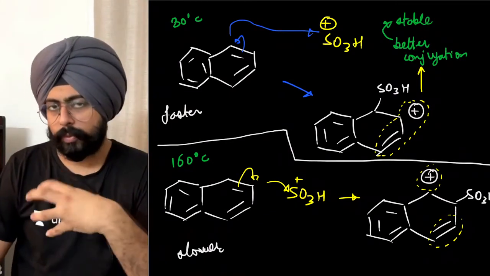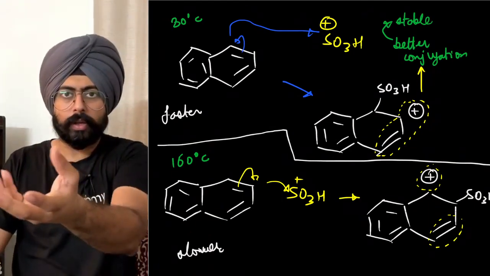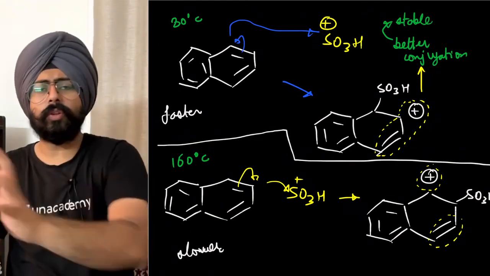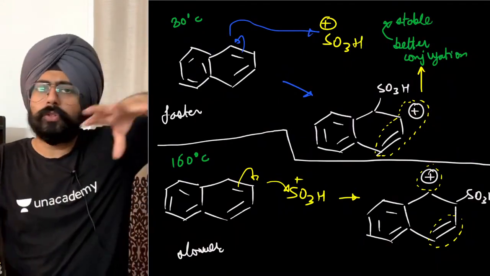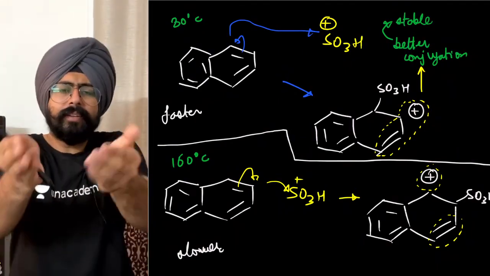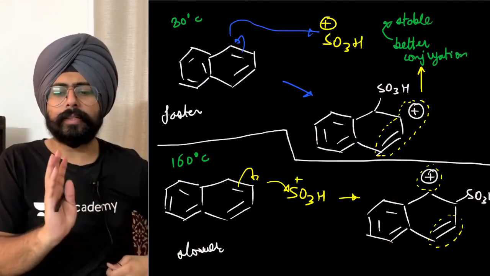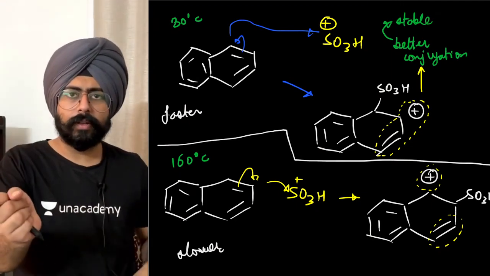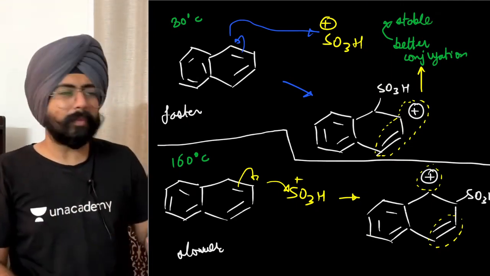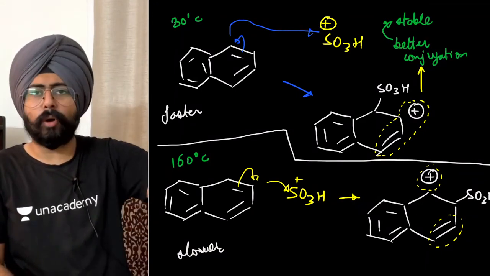See, in organic chemistry, whenever you are making the product, the intermediate does not really know what the product will look like. The intermediate just wants to know about its own stability. Intermediate over here is better at 80 degrees Celsius. It's the faster intermediate. It's giving you the unstable product, but it's the faster intermediate. It's the easy job.